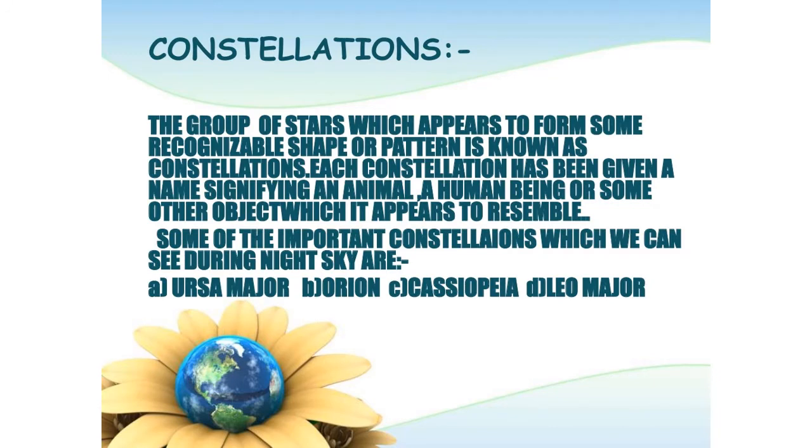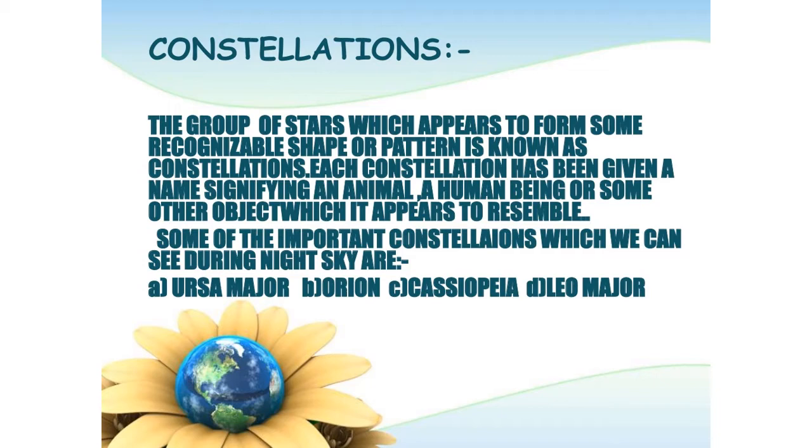Now coming to constellation, we have done it in earlier classes also. Constellation, I am sure this is not a new word to you. It's a group of stars. To put it into simple words, it's a group of stars which forms a shape or a pattern. I'll read out from the slide only. The group of stars which appears to form some recognizable shape or pattern is known as constellation.